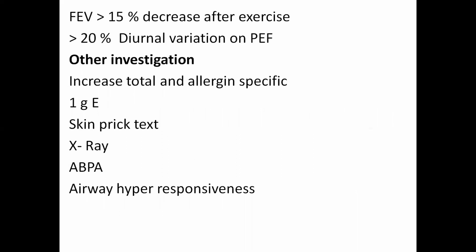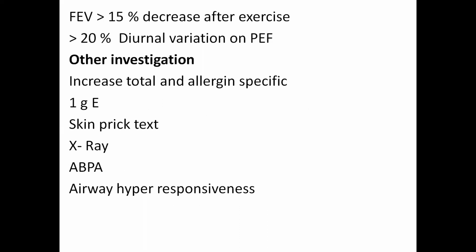Third feature is more than 20% diurnal variation in peak expiratory flow. Diurnal means there is a difference in the peak expiratory flow in the morning and the evening. So there should be a difference of more than 20%.